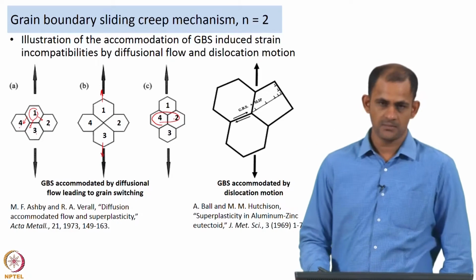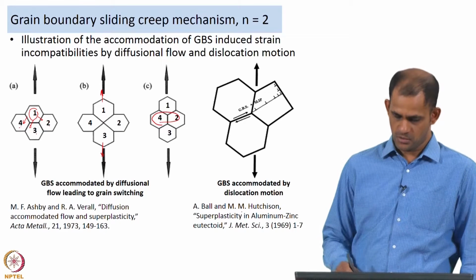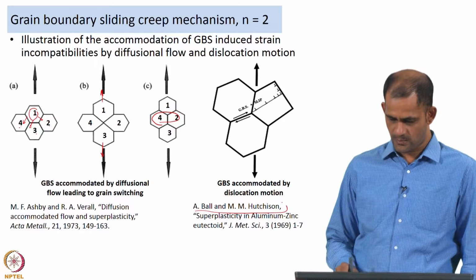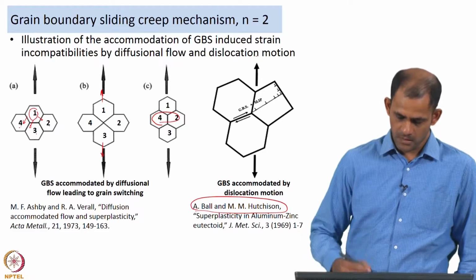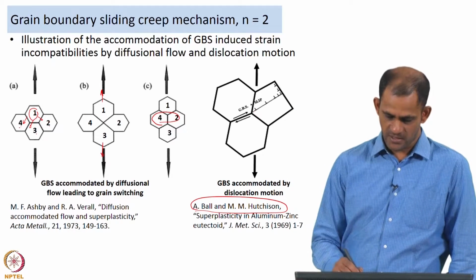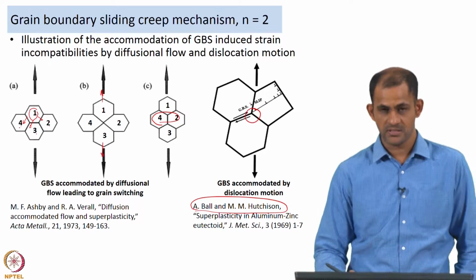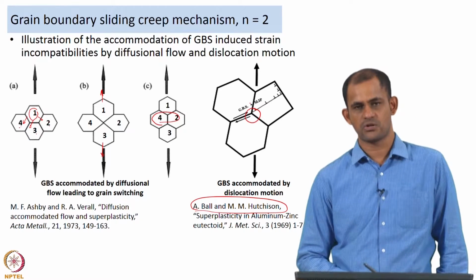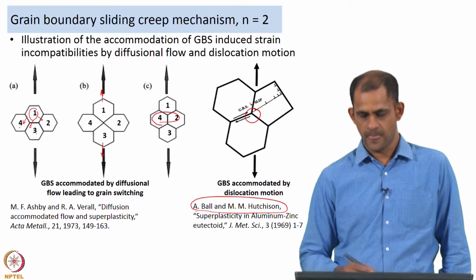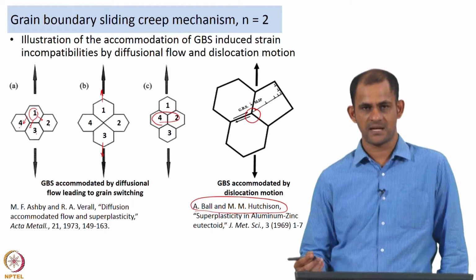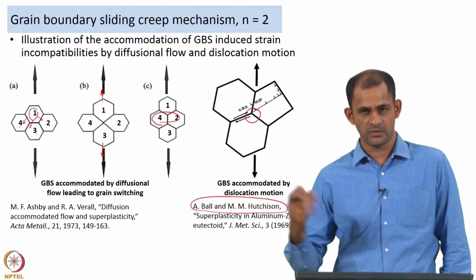Now, the other mechanism is grain boundary sliding accommodated by dislocation motion. This was the model proposed by Ball and Hutchinson, and what they said was, when grain boundary sliding happens, you are going to have stress concentrations at the triple junctions as well as in grain boundaries, and in order to relieve this stress concentration, the grain boundaries start emitting dislocations. We know that whenever there is a stress acting, and if the stress is higher than a critical value, then you are going to have emission of dislocations.